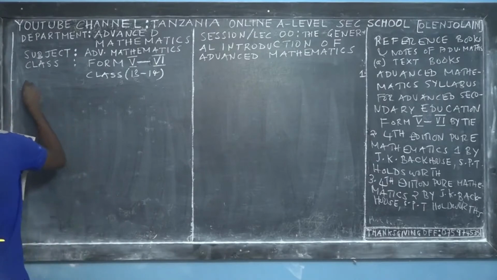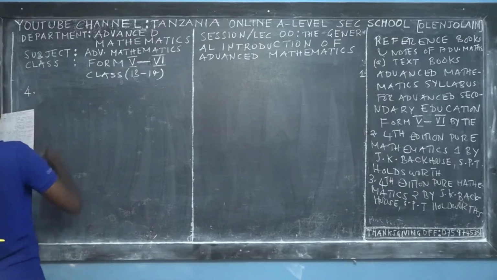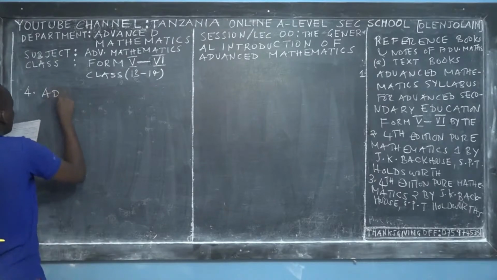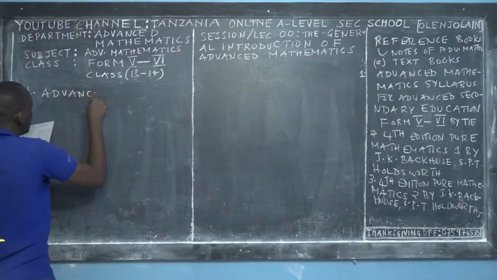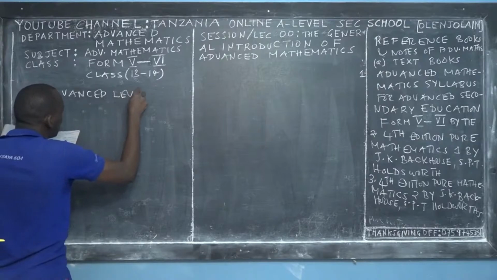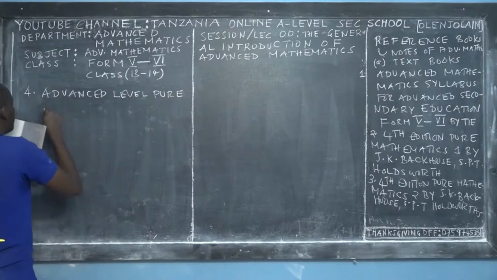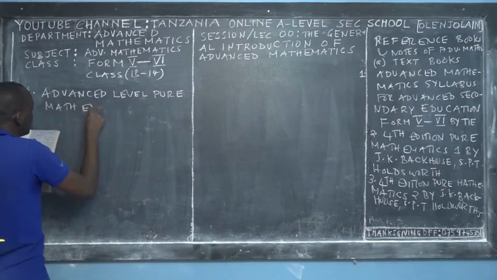So the first reference book is Advanced Level Pure Mathematics.